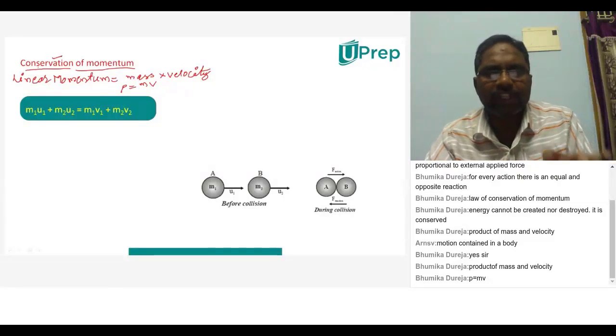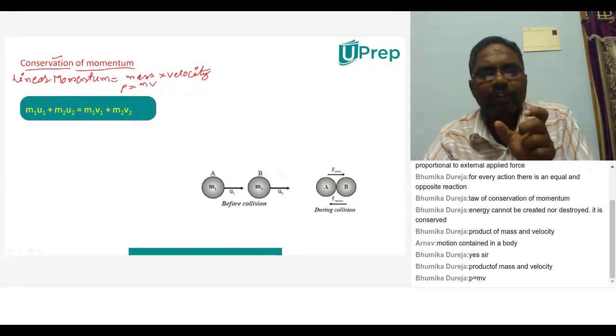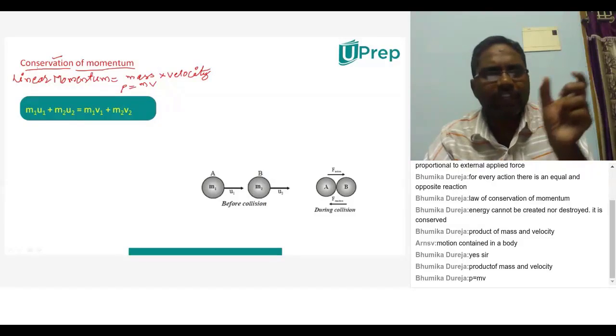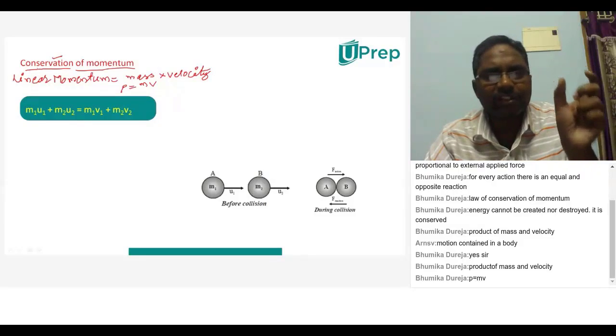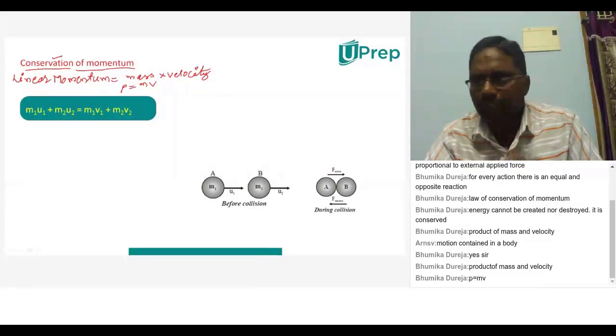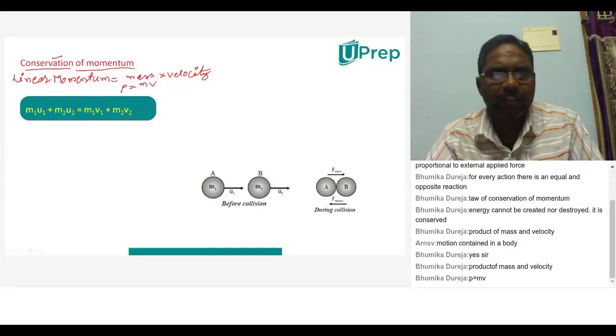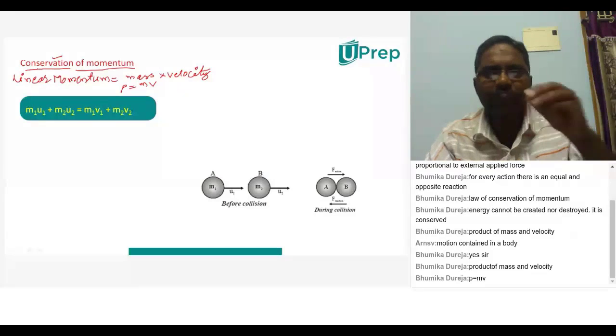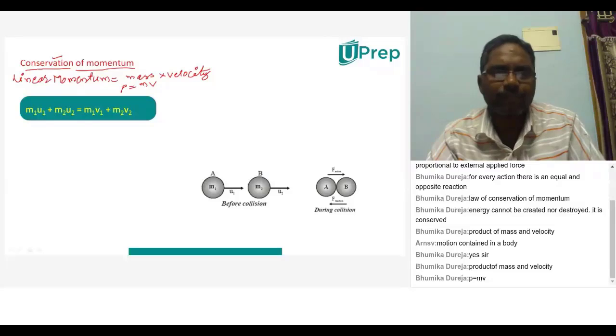So this is generally about conservation of momentum. Momentum will be conserved. Whatever system is there, the total momentum of that system will remain constant. We have to understand it with an example, then you can understand it easily.